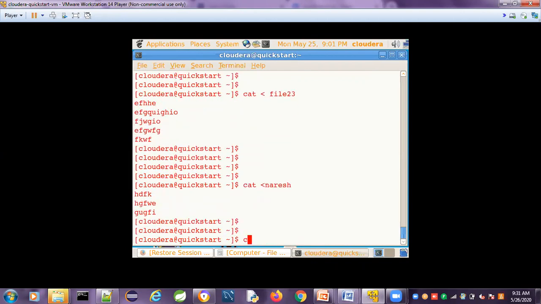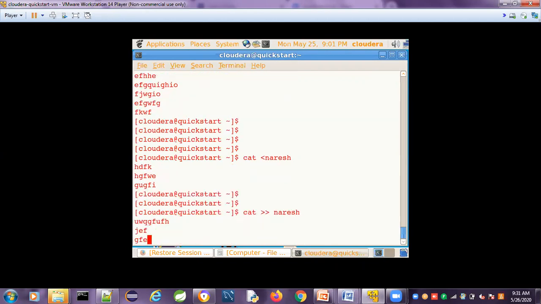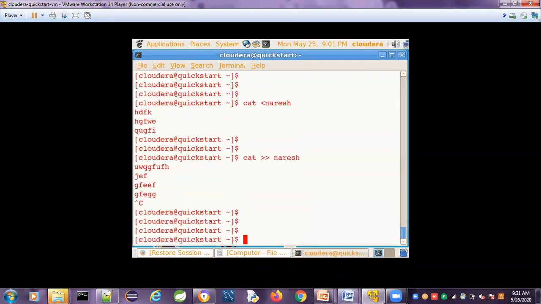Create the file. How to enter the data? Suppose cat greater than file name I am giving, entering the data. Suppose I want to append the data to already existing data. For the Naresh file, I want to append data. I am giving the double greater than symbol, which is used to append the data.